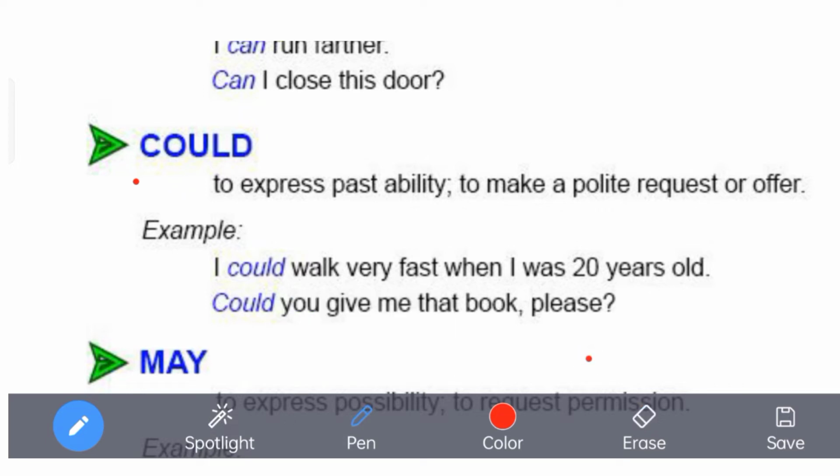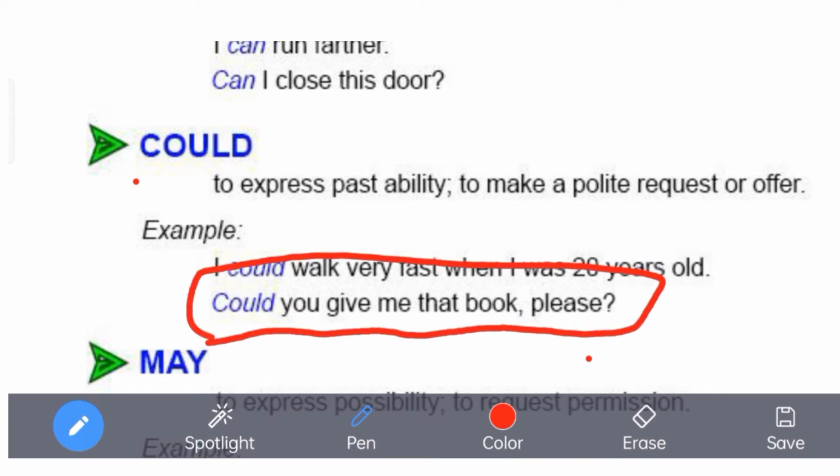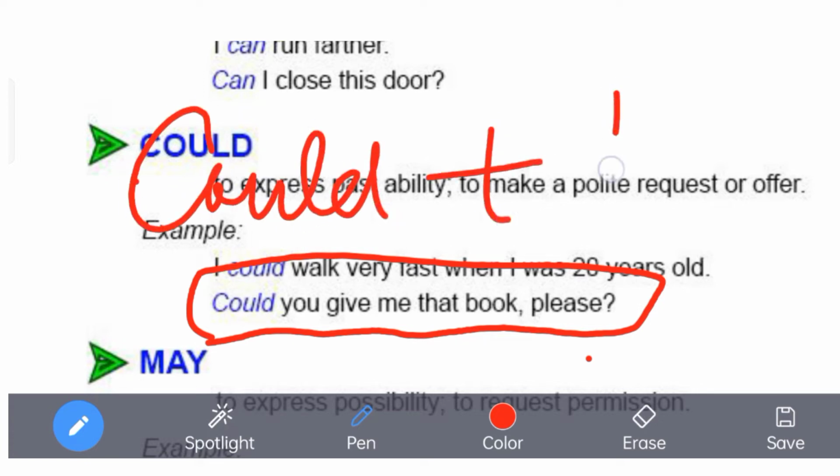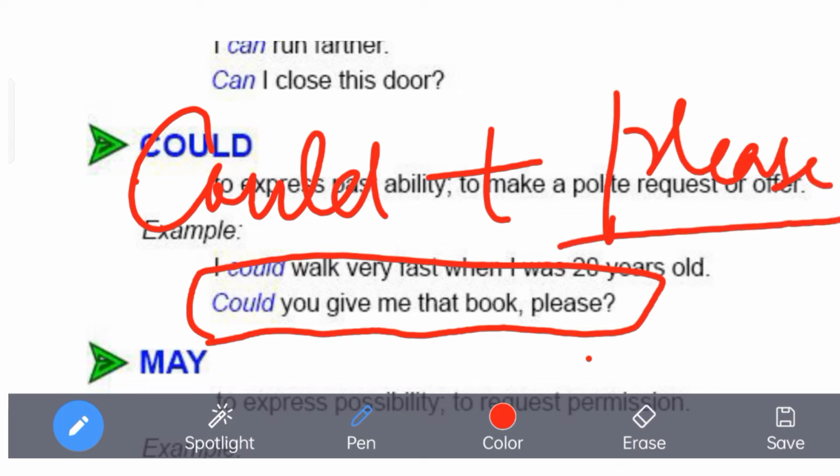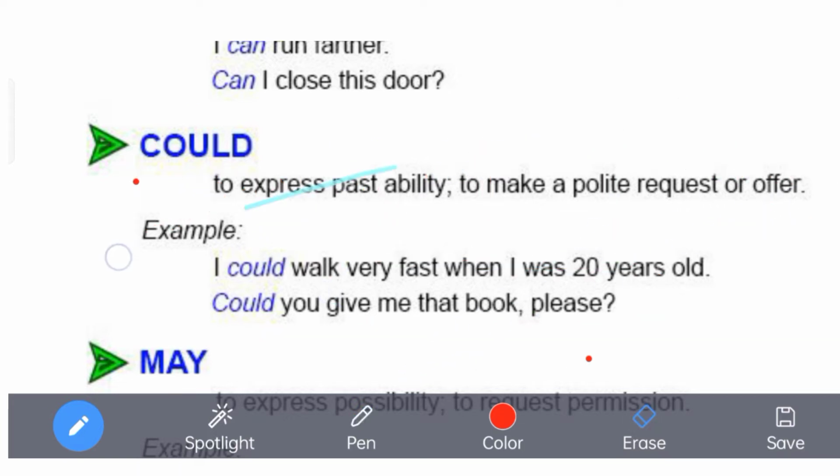Yes, sir. Now, the next example is: Could you give me that book, please? Could you give me that book, please? Now, remember that whenever we use could in combination with please, please is not always written right after could, but somewhere else in the sentence you can place it to express politeness in your tone. So could plus please always come together to make it a polite modal verb, like: could you give me that book, please?